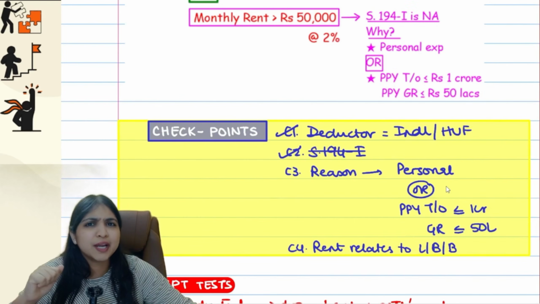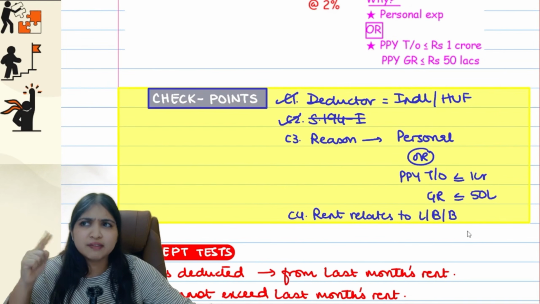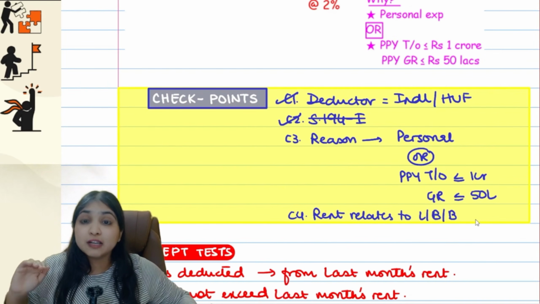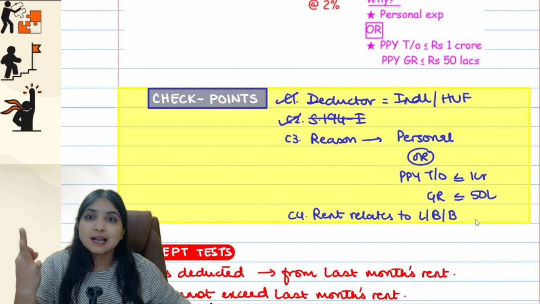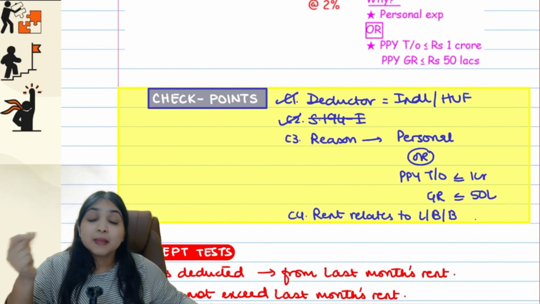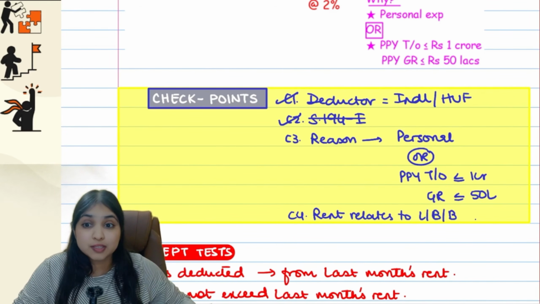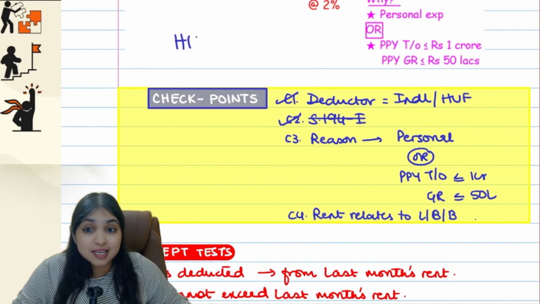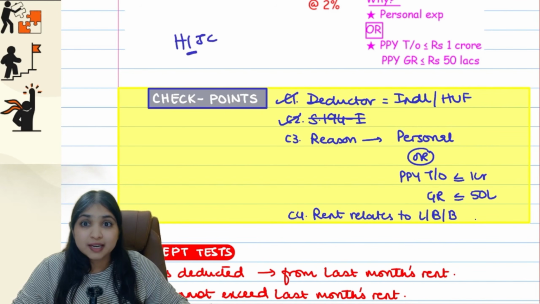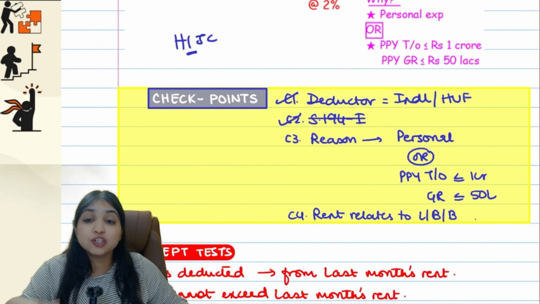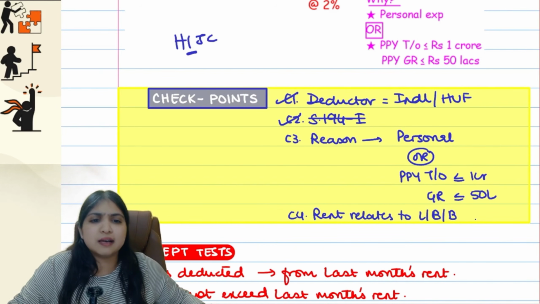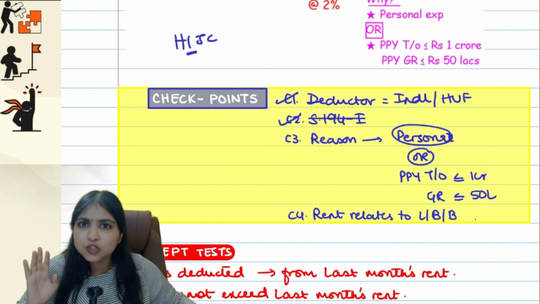Why is 194I not applicable? If it is rent, 194I should apply. No. Why is 194I not applicable? What's the reason? That's the third condition. The reason is either it's a personal transaction. That is why 194I is not applying. Because see, guys, HIJC, 194I. It's HIJC section. In these 4 sections, it should not be a personal transaction. So maybe it is personal rent and maybe that is why 194I is not applying.